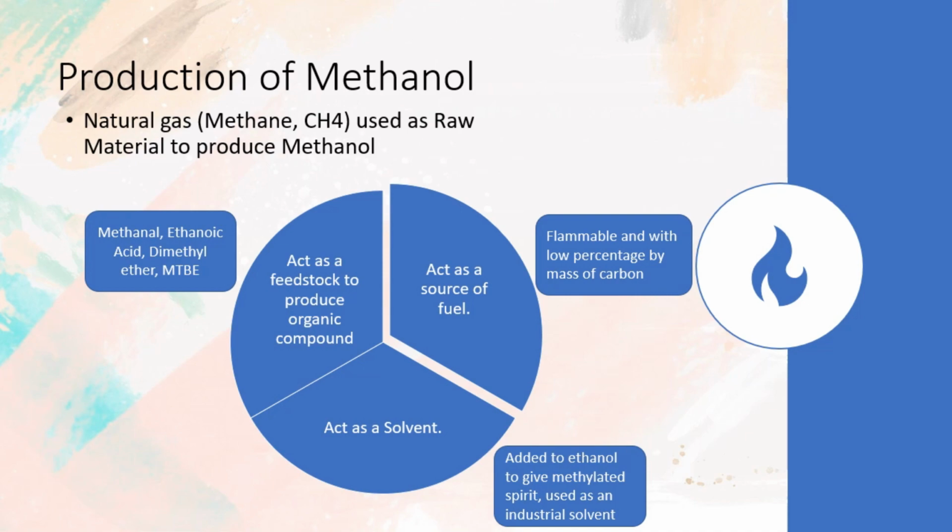So, what is the function or uses of methanol in the industry? The first one is act as a feedstock to produce organic compound. So, what is the organic compound such as methanol, ethylene acid, dimethyl ether, and also MTBE, or we call it methyl tertiary butyl ether. So the next one is act as a source of fuels.